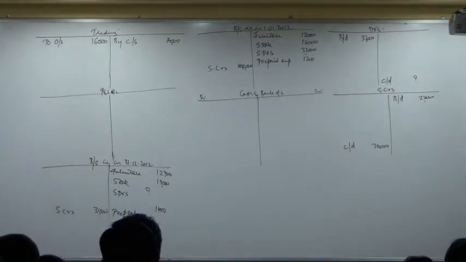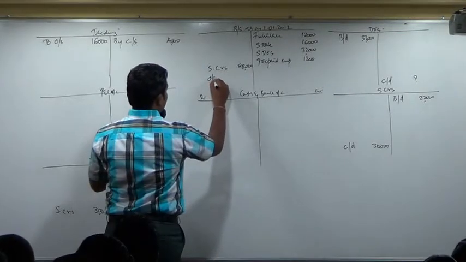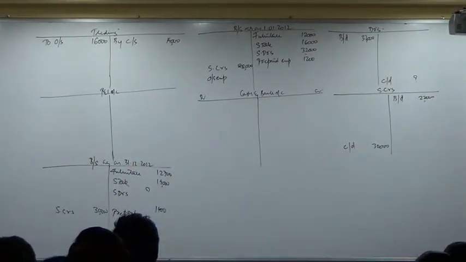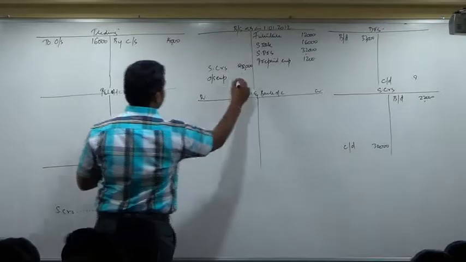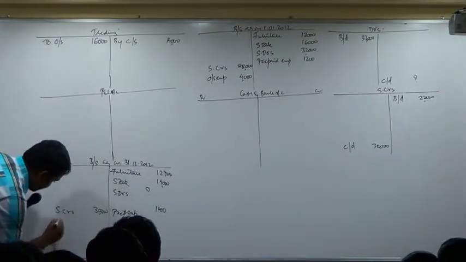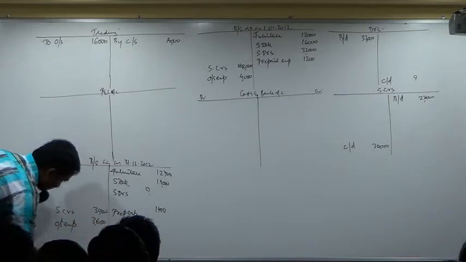Outstanding expenses, unpaid expenses 4000 and 3600. Opening outstanding 4000. Outstanding expenses closing how much? 3600.